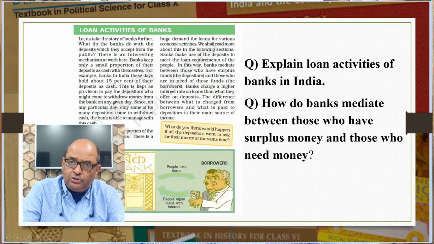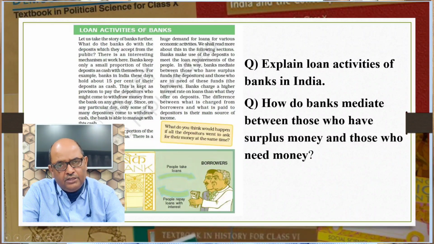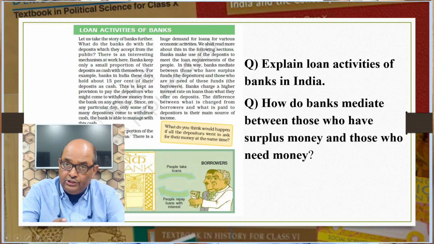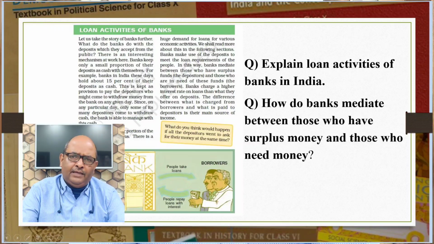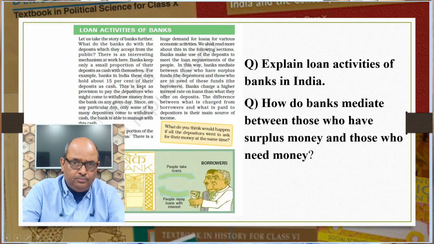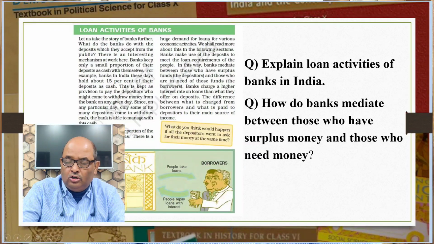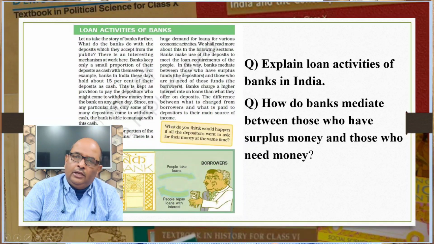Banks use a major portion of the deposits to extend loans. Banks make use of the deposits to meet the loan requirement of the people. In this way, banks mediate between those who have surplus funds and those who are in need of these funds. Banks charge a higher rate of interest on loans than what they offer on deposits. The difference between what is charged from the borrowers and what is paid to the depositors is the main source of income.